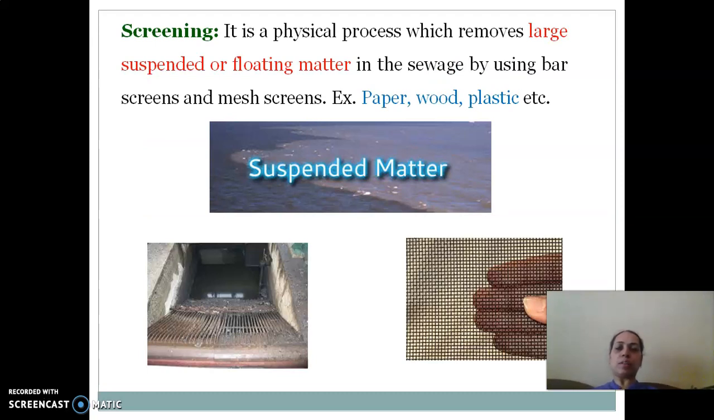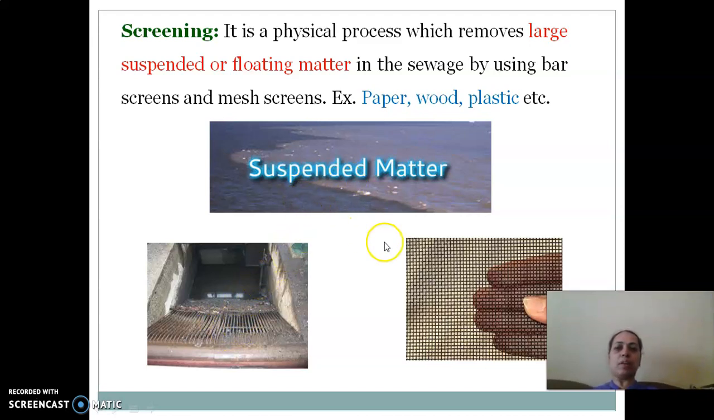In screening, the suspended or floating matter on the water, in the form of paper, wood or plastic, can be removed using bar screens or mesh screens. Here is the figure which shows the bar screens. When the water comes into contact with these screens, the matter gets stuck in the screen, and the free water having no suspended matter is sent to the next stage of the treatment.